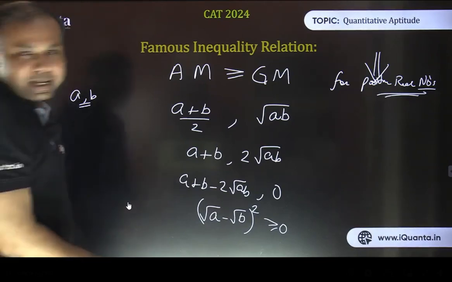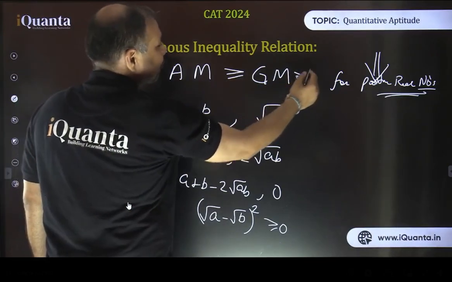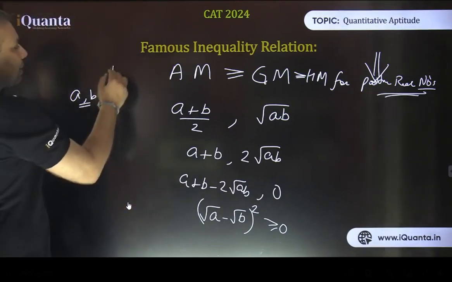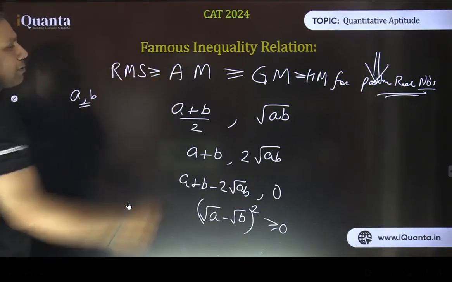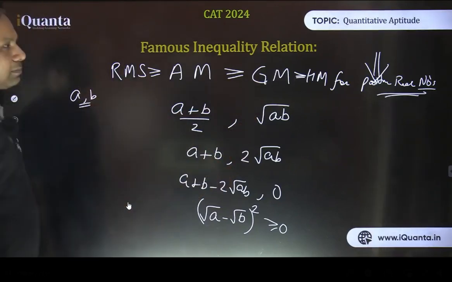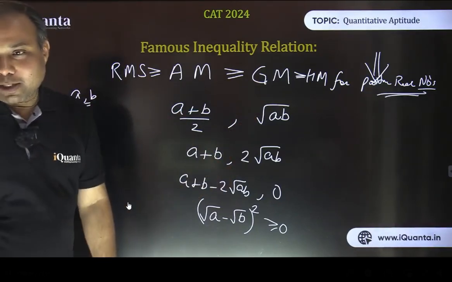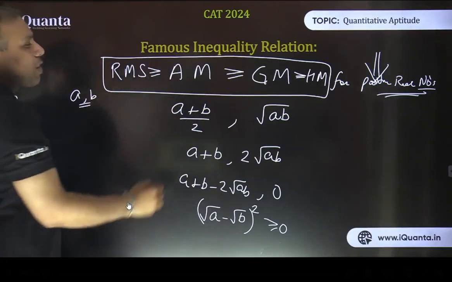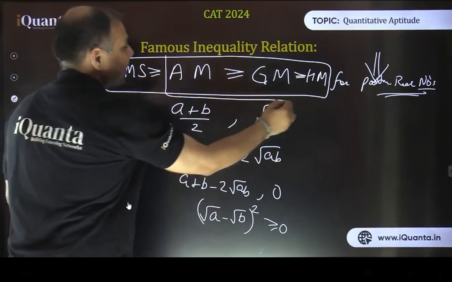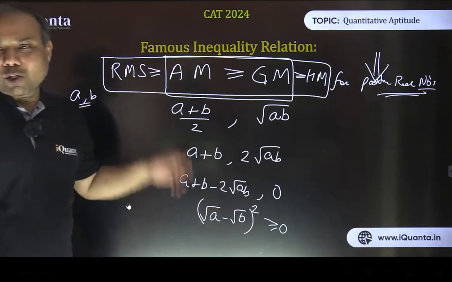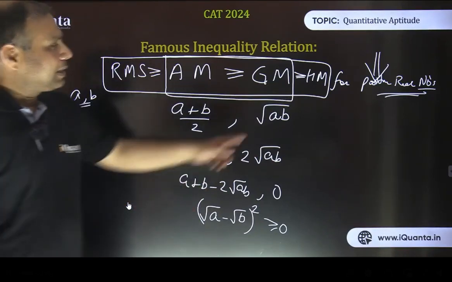And as Gunjan extended this idea, that's true basically, AM is greater than or equal to HM also. And if we extend it further, let me tell you one more thing: RMS is greater than or equal to AM also. Anyhow, I'm not focusing on these two terms right now, but if Gunjan is extending something, I should also, so I can extend it further also. Right now we are focusing on this part, that arithmetic mean is greater than or equal to geometric mean for positive real numbers. RMS is root mean square value. HM is harmonic mean.